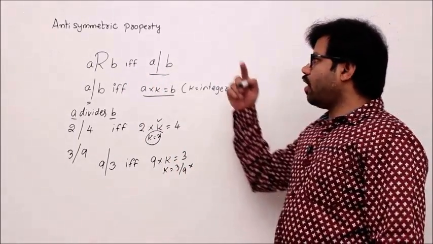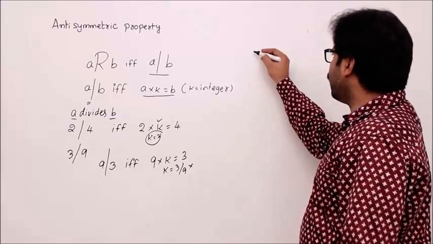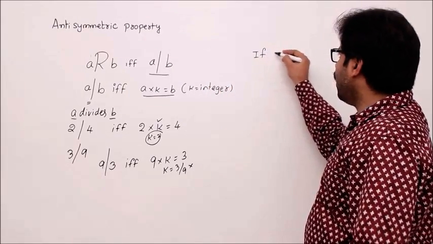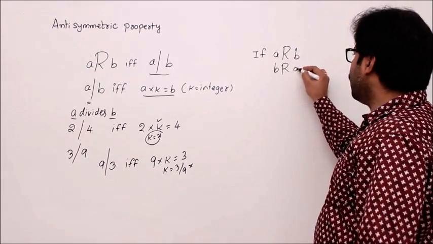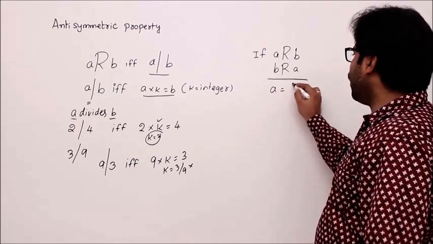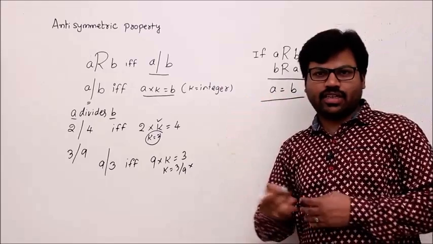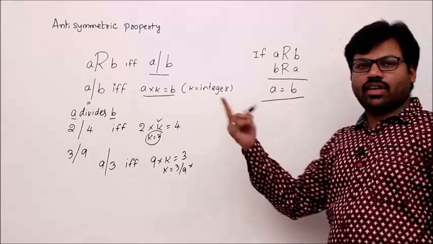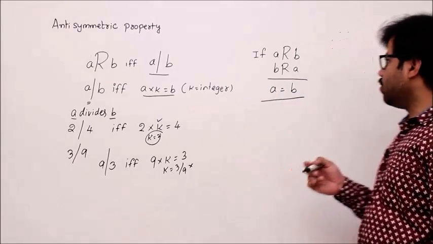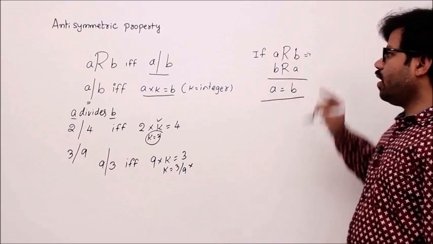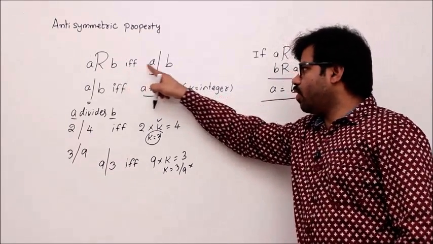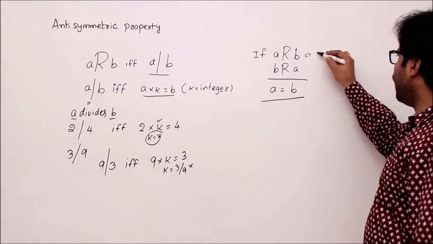According to the antisymmetric property, what's the definition? If A is related to B and B is related to A, then we have to prove that A equal to B, isn't it? Let's try it. If you prove it, then we are satisfying the definition of antisymmetric property. What's the information you can have from A is related to B? We know that A related to B if and only if A divides B. Then I can write A divides B.